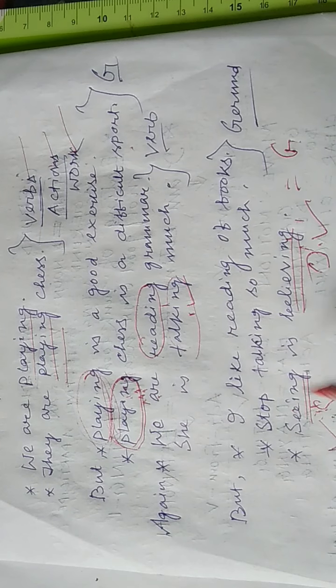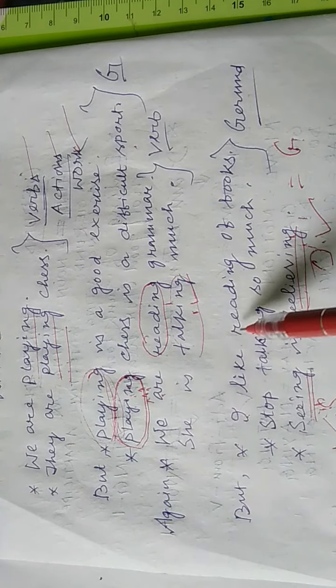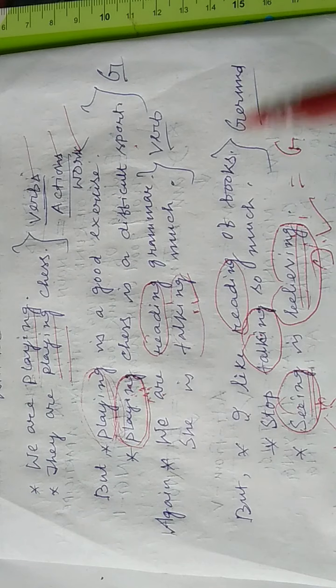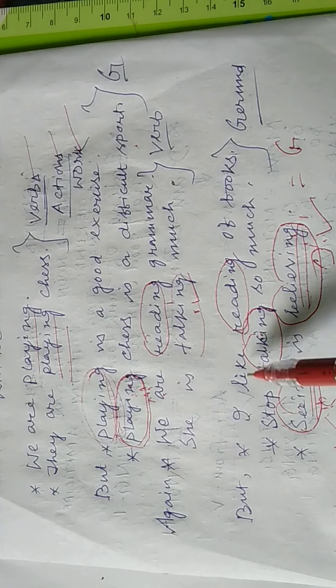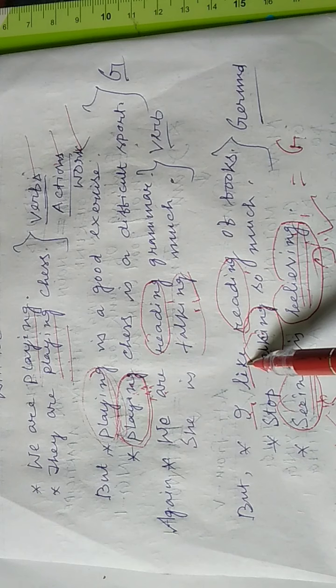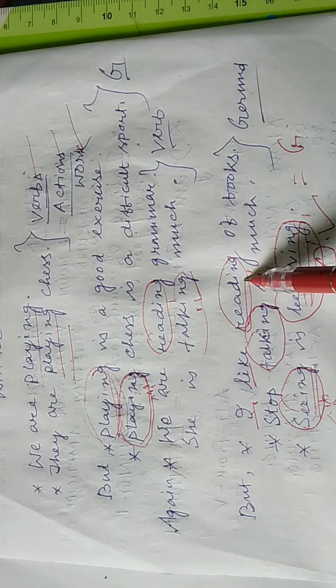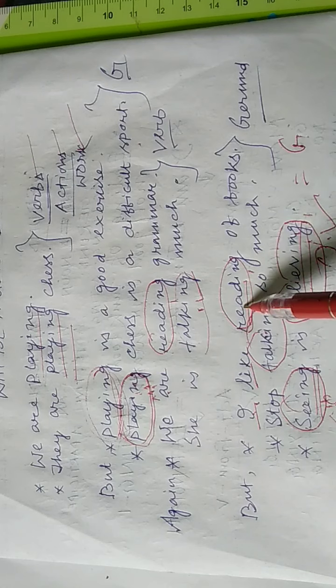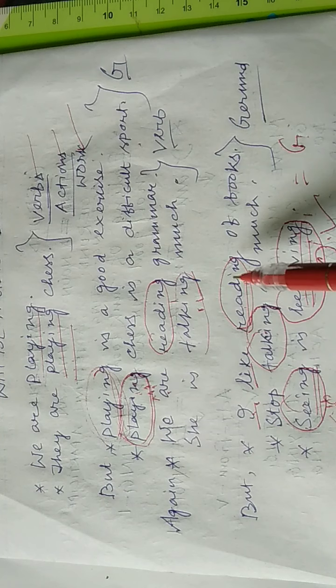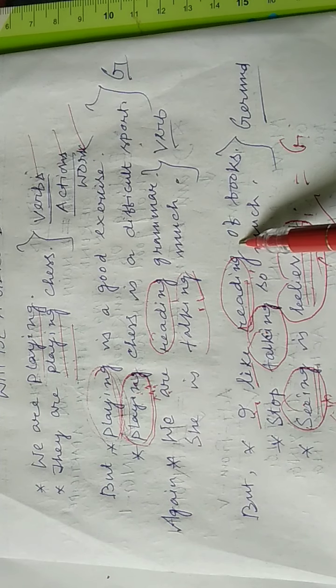But in the next examples, like I like reading of books, stop talking, seeing is believing, these are also verb and ing combinations. These are not giving you any sense of action here because these are used differently. I is the subject here, like is the verb and reading is the object here. Clear? Therefore, read plus ing, this combination gives you a sense of a noun and therefore it is a gerund.